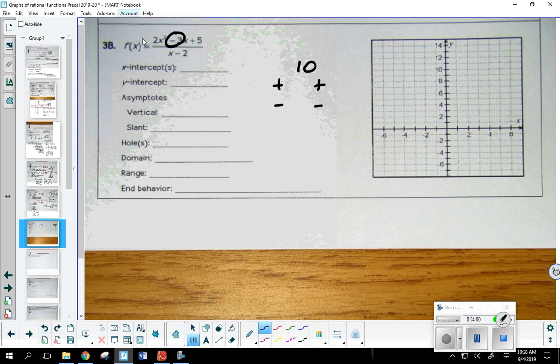Can it be factored? No, it's going to turn out to be prime. Now, just because you can't factor it doesn't mean that it still won't cross the x-axis, so you want to be careful. I would choose another method just to be sure that I don't get some decimal values. We have completing the square, we have the quadratic formula. Just for the sake of time, I'm going to say quadratic formula.